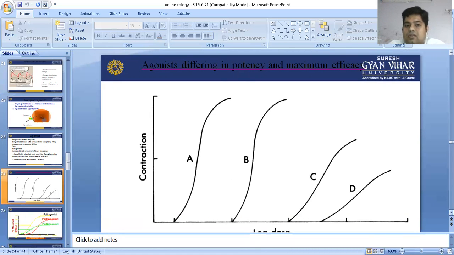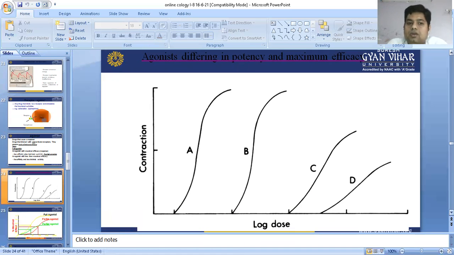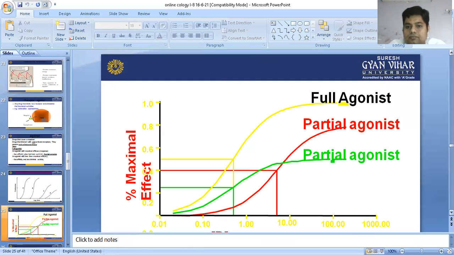Now we can see this graph between concentration and log dose. When agonists differ in potency and maximum efficacy, it depends upon the property of the drug. Now we can see the maximum effect and the time duration. As time passes, the drug binds with the receptor and produces the response. There is a time period at which the drug gives the full response, meaning 100% achievement. That is called a full agonist.